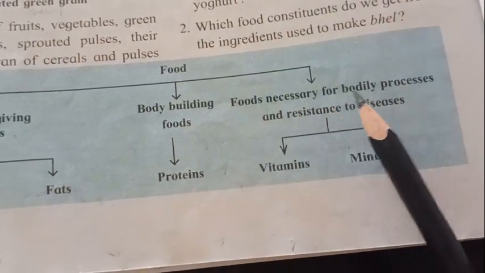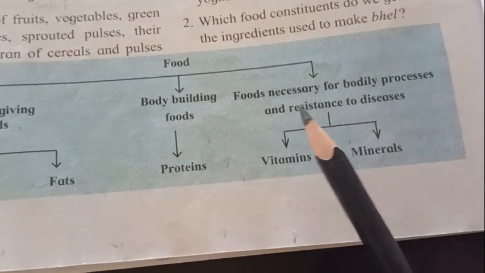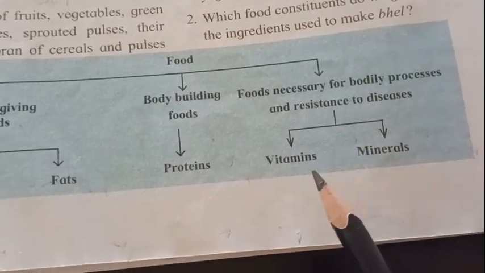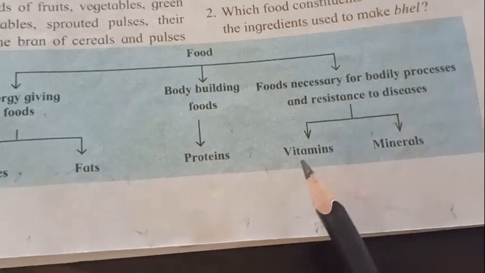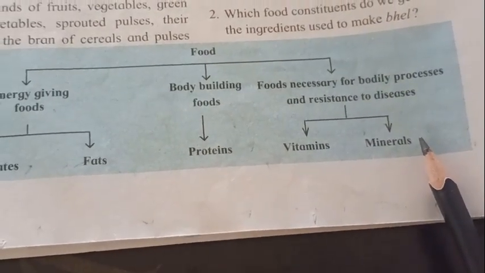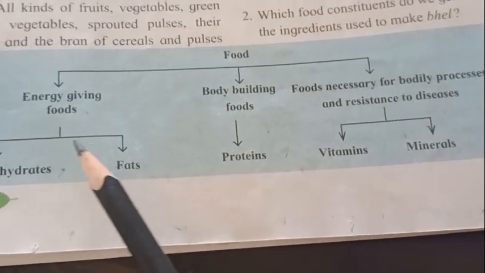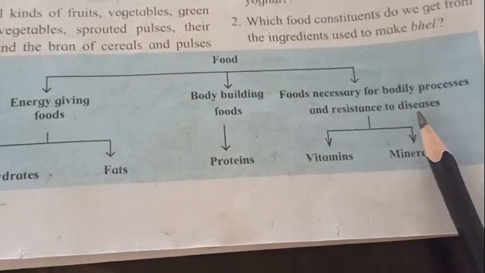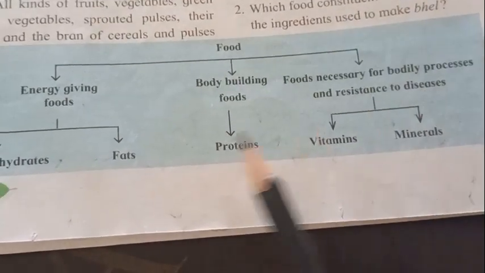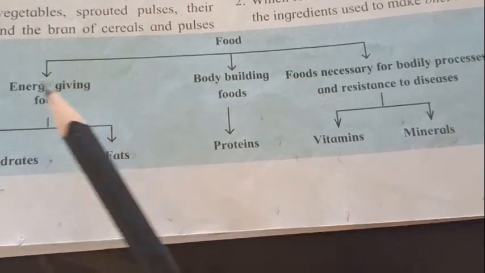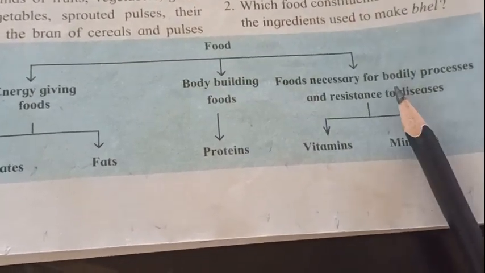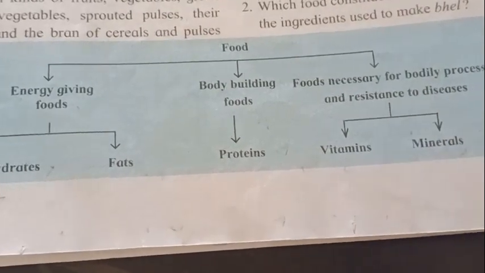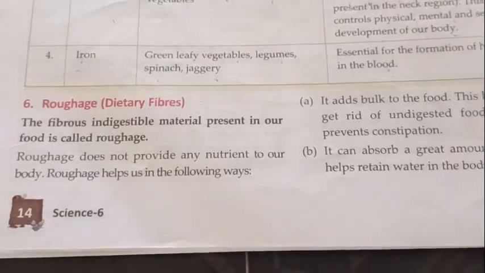Next one, food necessary for bodily processes and resistance to disease. That is vitamins and minerals, or in simple words, these vitamins and minerals are called protective food. So these are the three types of food. Carbohydrates and fats are energy giving food, proteins are body building food, and vitamins and minerals are the protective food.